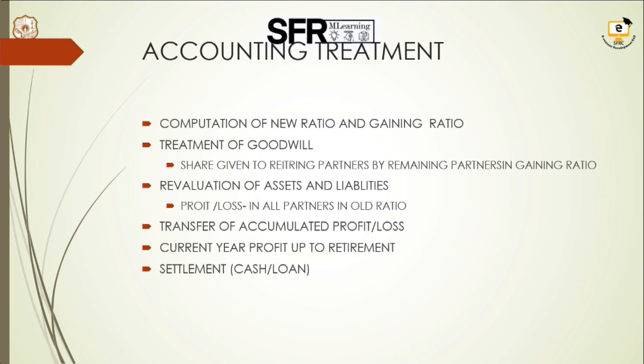Then treatment of goodwill. Here the share for goodwill will be given to the retiring partner by the remaining partners according to the gain they are receiving in the business. Here also the assets and liabilities will be revalued. Profit and loss will be shared by all partners in the old ratio. The accumulated profit and loss treatment will be the same as in admission.